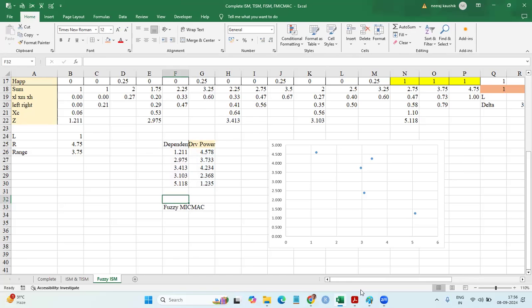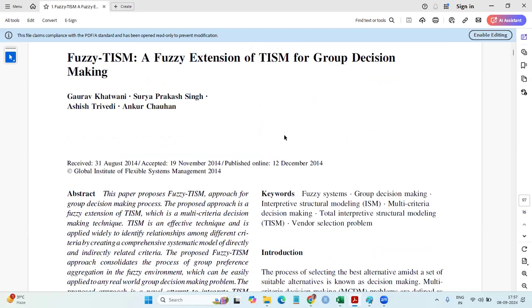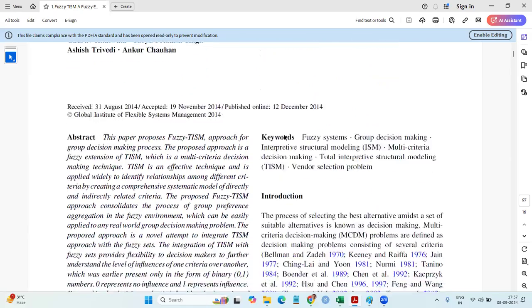So now let's see the paper, and we'll see it from the start. Fuzzy MICMAC, one of the very wonderful papers written by Gaurav, Surya, Ashish and Ankur. So what this paper says, let's go through it. It's about group decision making. Basically, they have given the method of TISM. That's why I appreciate this paper.